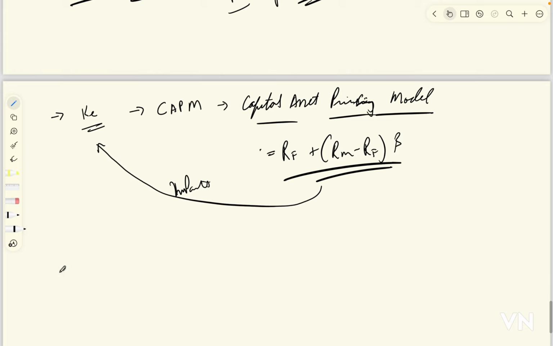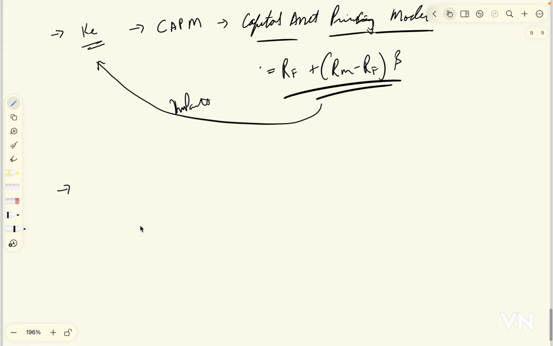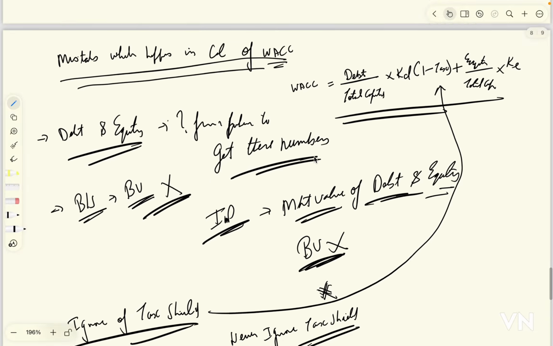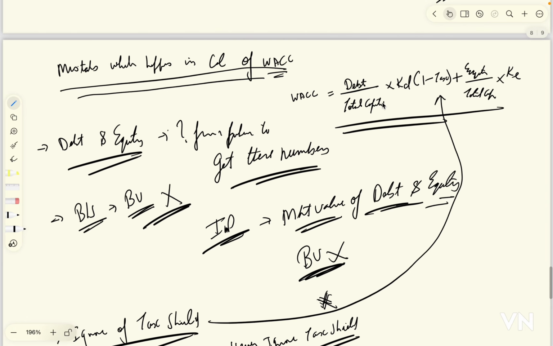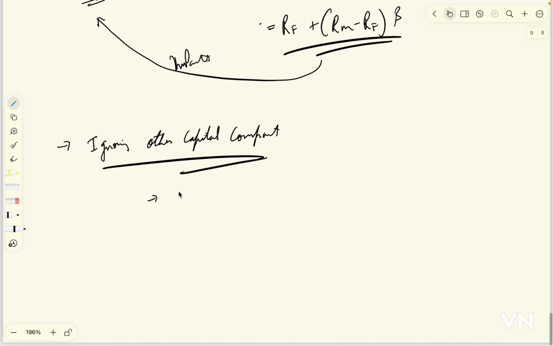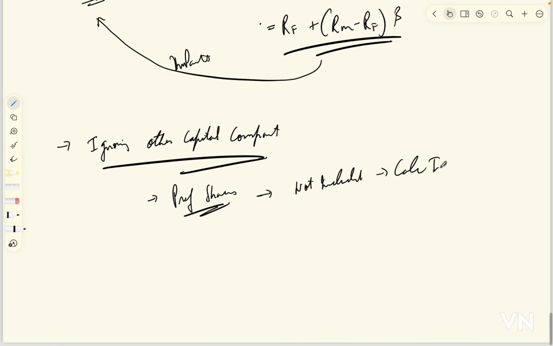And the last most common mistake which people make is ignoring other capital components. As we saw in our formula, here we have debt upon total capital and equity upon total capital. Let's say the capital structure also has preference shares, and if they are not included, then the calculation will be incorrect.